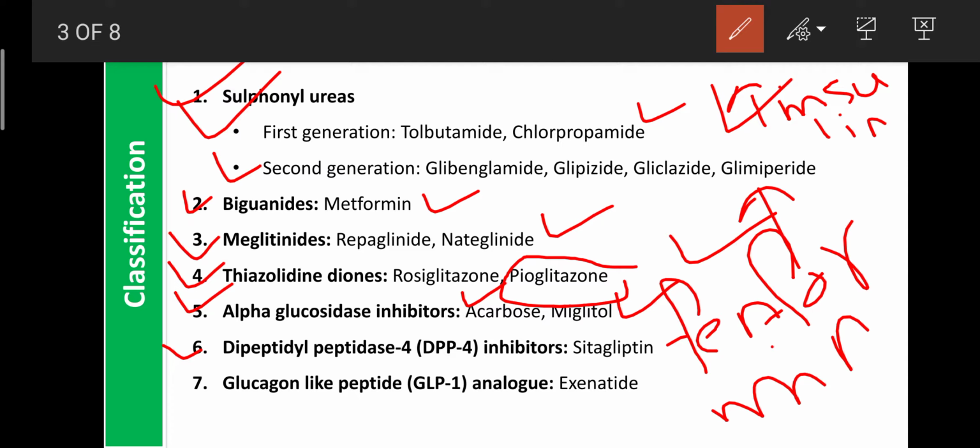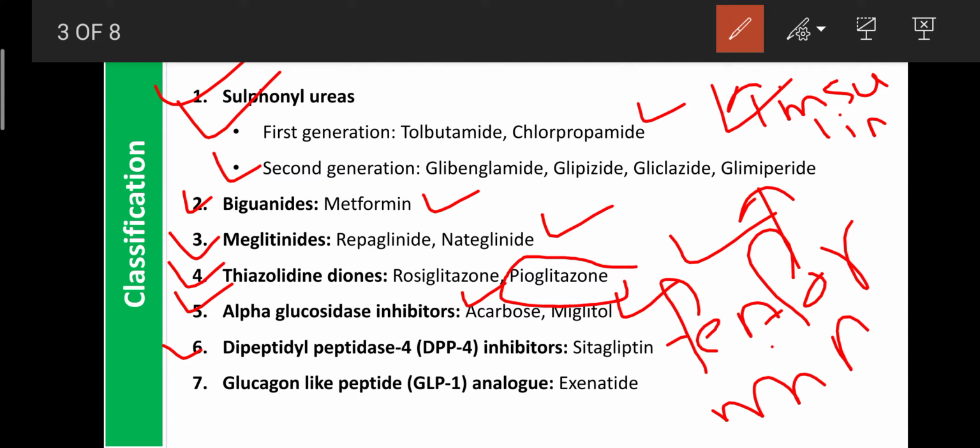This is GLP-1. It can antagonize the action of glucagon. Glucagon is a hormone that breaks down glycogen into glucose, enhancing the blood sugar level.